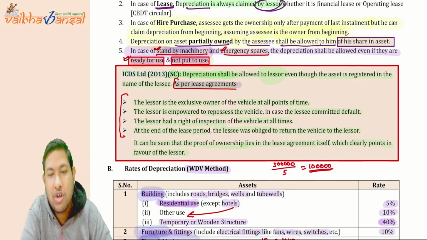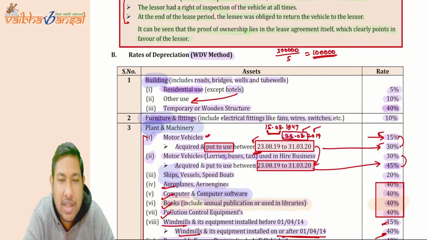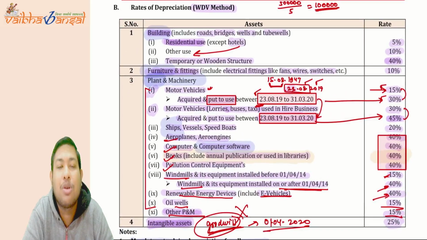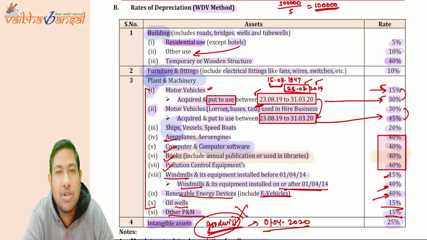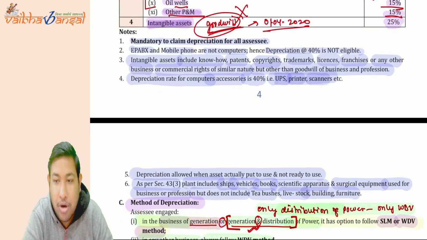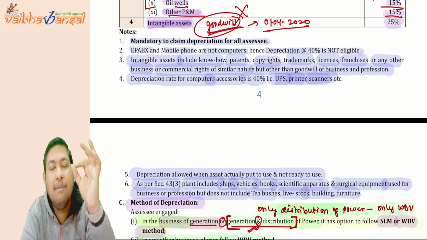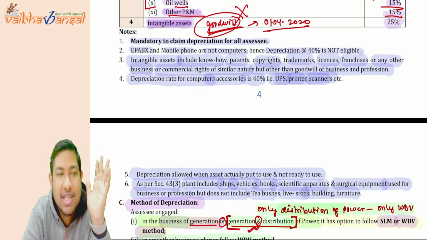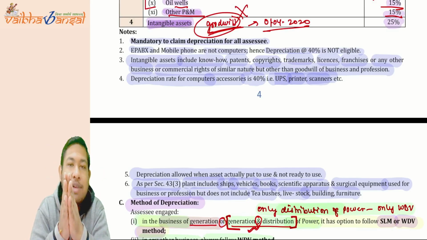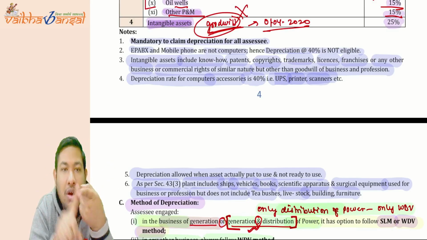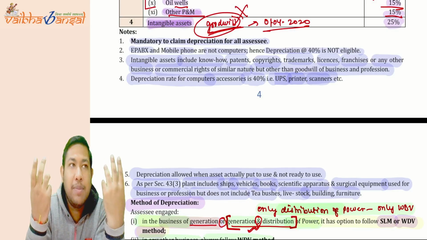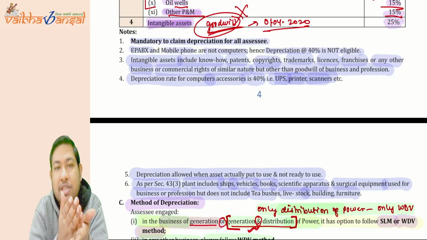Okay. Now, rates of depreciation as per the WDV method, which I called block of assets. These rates of depreciation you need to understand. Now, what are the important points? For the notes, it is mandatory to claim depreciation for all assessees. You cannot say I do not want to claim depreciation. You have to claim depreciation for sure.